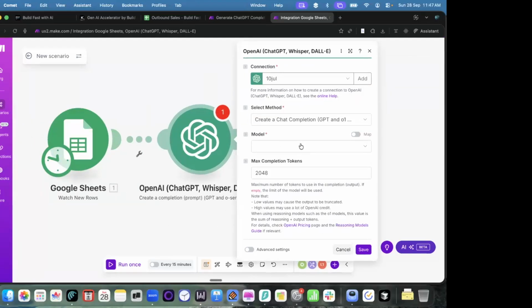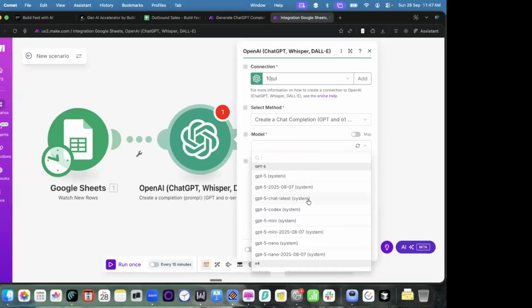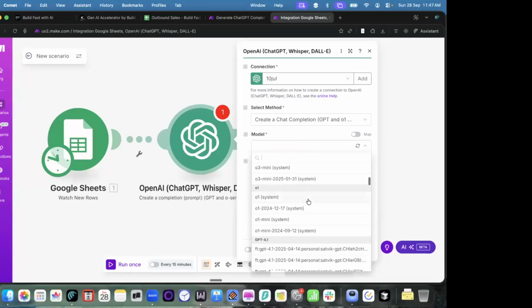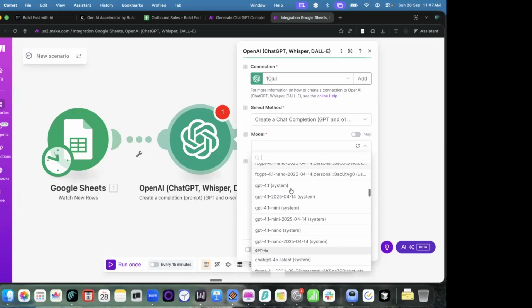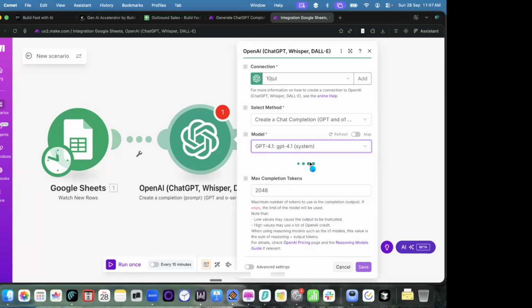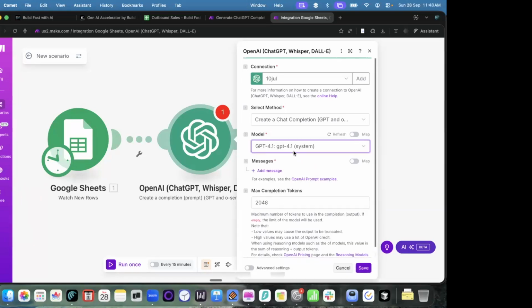In this, now you can choose which model you want to choose. The model that I want to choose, again, there are a lot of models within OpenAI. So I'll just choose GPT 4.1. And again, you can choose GPT 5, you can choose anything that you want, but I am just choosing the GPT 4.1 model.